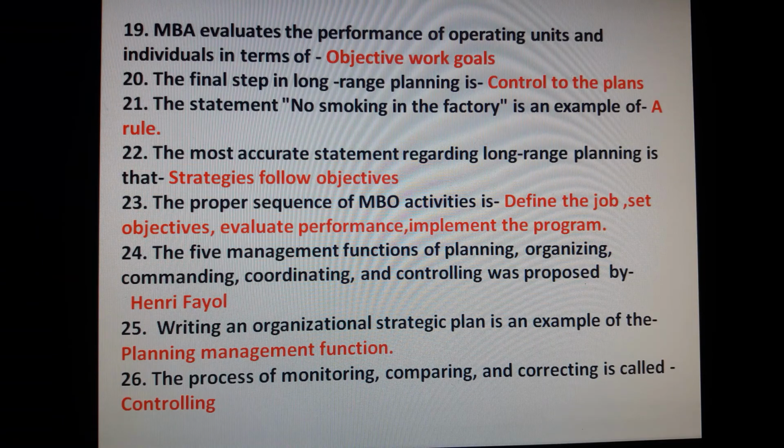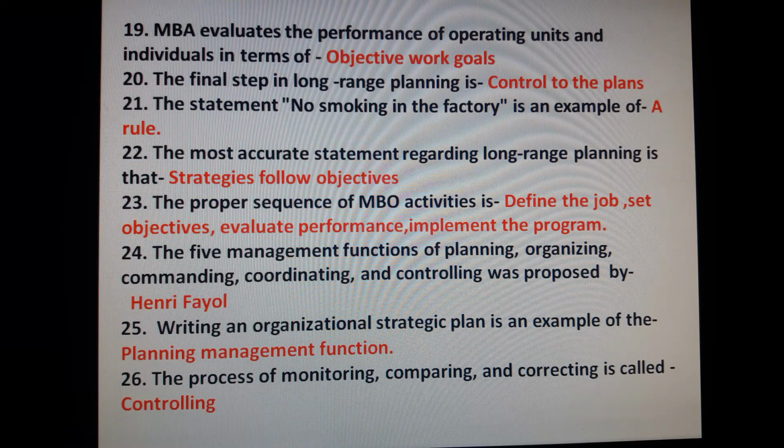The statement no smoking in the factory is an example of a rule. The most accurate statement regarding long range planning is that strategic follow objectives. Question number 23. The proper sequence of MBO activity is define the job, set objectives, evaluate performance, implement the program. Question number 24. The 5 management function of planning, organizing, commanding, coordinating and controlling was proposed by Henri Fayol.